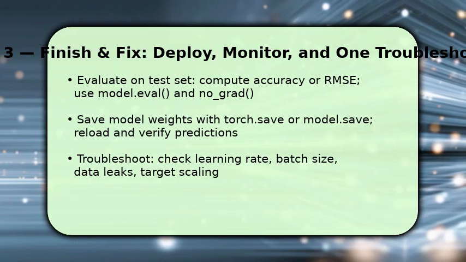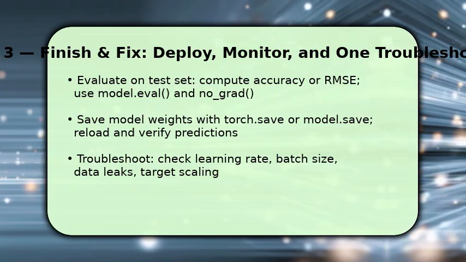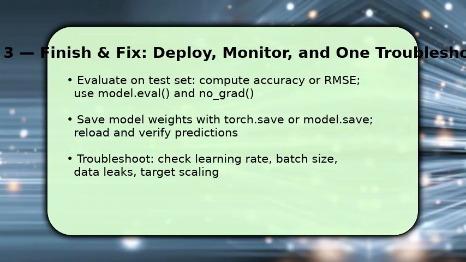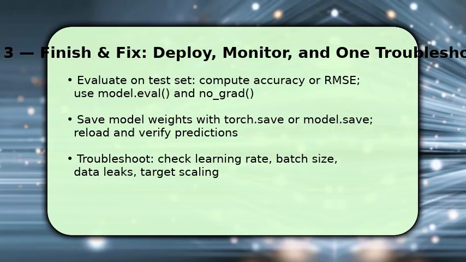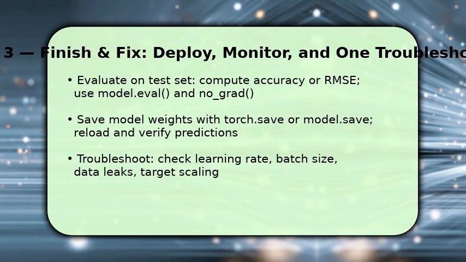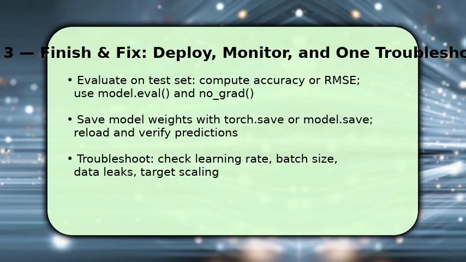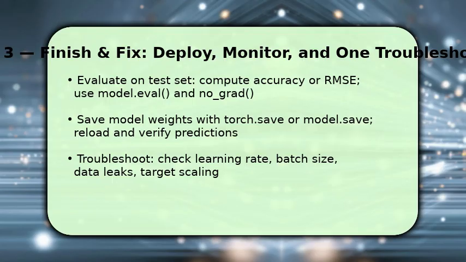If results are poor, check common issues: learning rate too high, batch size too small, mislabeled targets, or data leakage between train and test. A single tip: reduce LR by tenfold and retrain. Often this stabilizes training and resolves exploding loss.